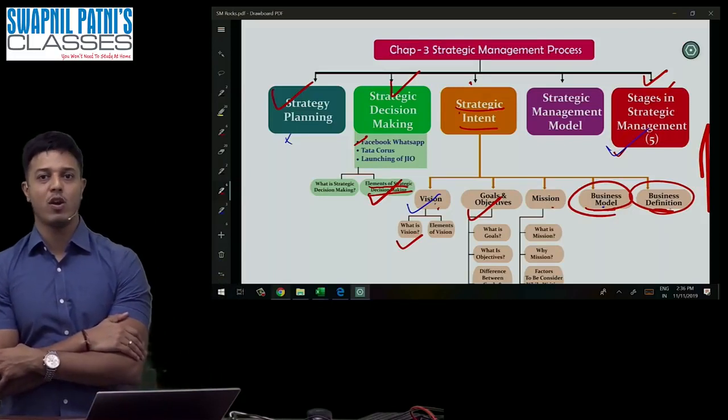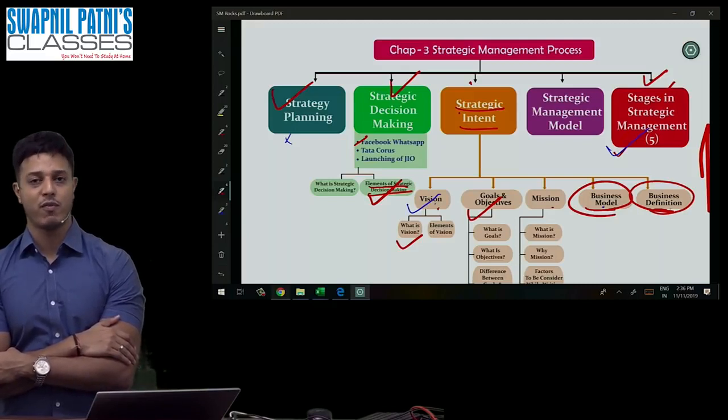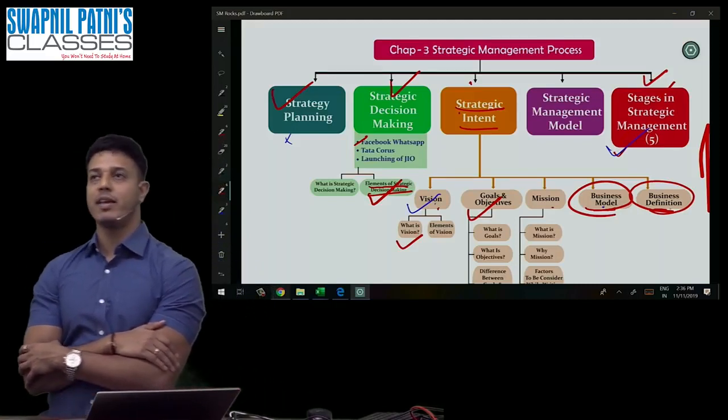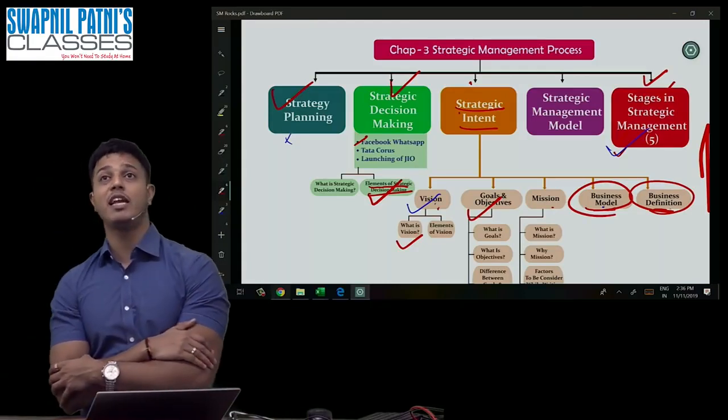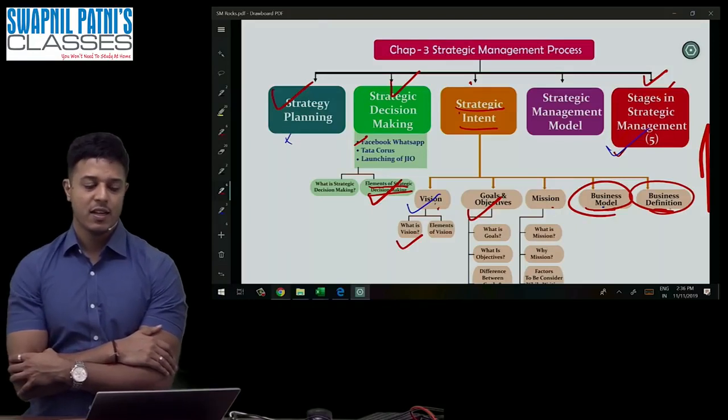And if you are not able to achieve the desired objective, you will take some corrective action in point number 5. So number 1, vision. Number 2, analysis of the organization. Number 3, you're making strategies. Number 4, you are implementing those strategies. Number 5, you evaluate. Next question, guys.